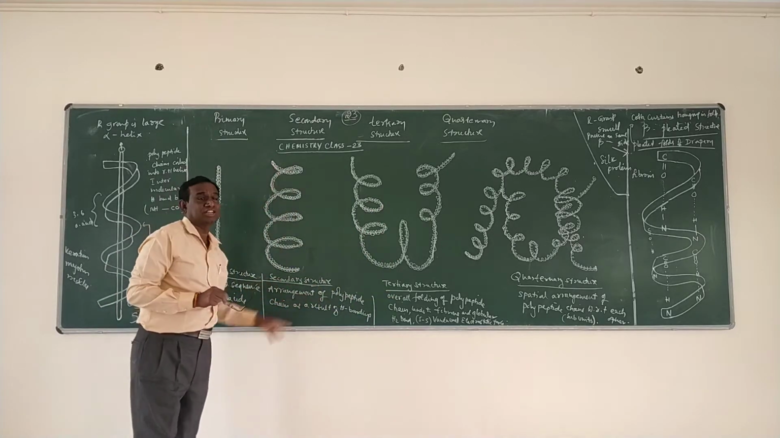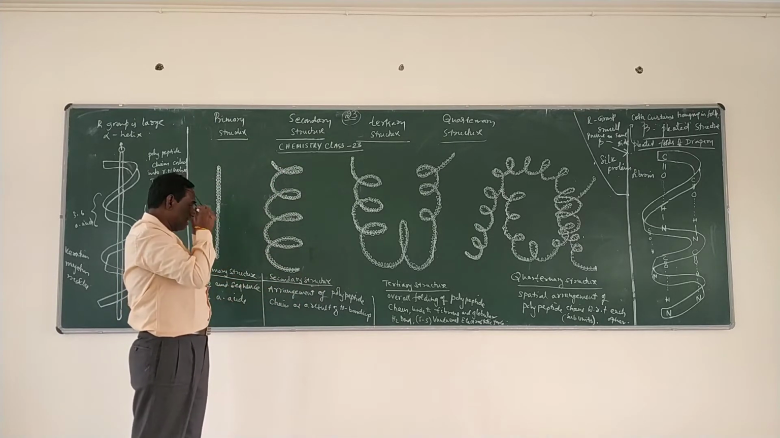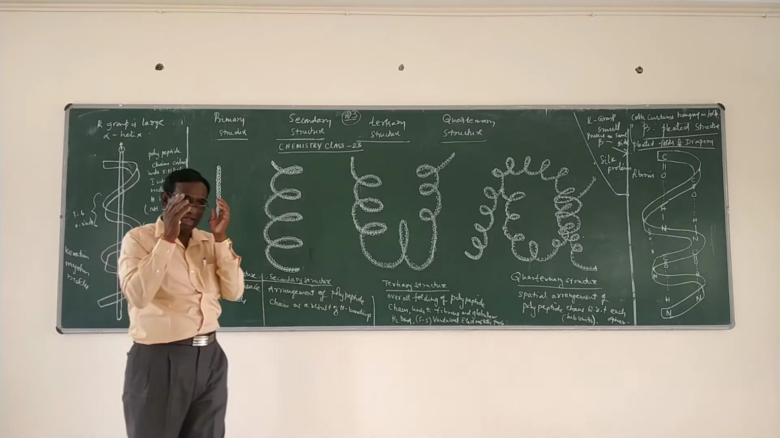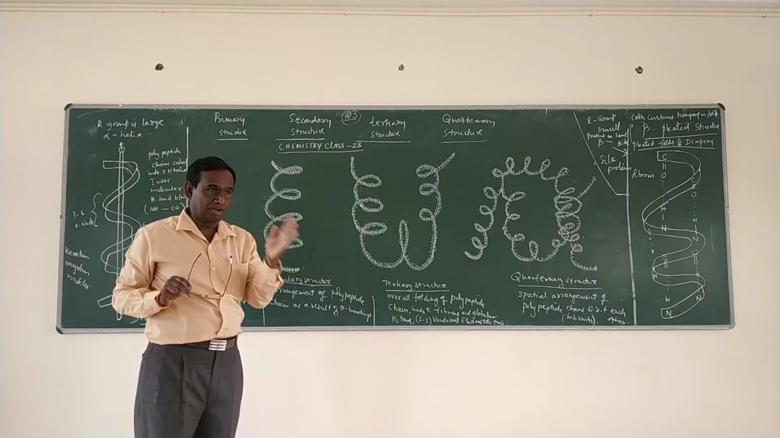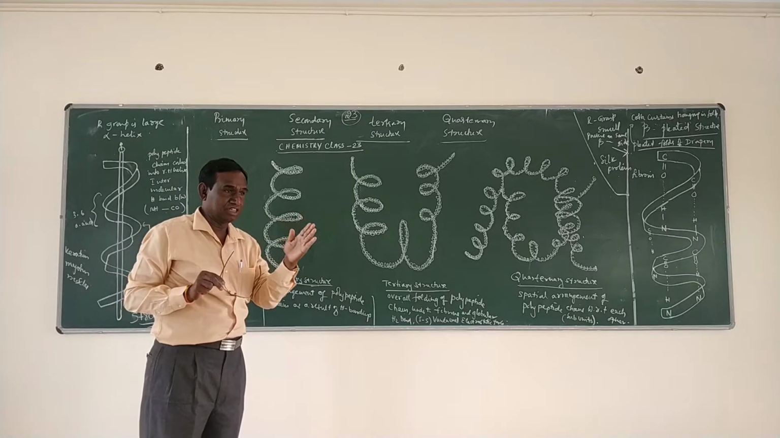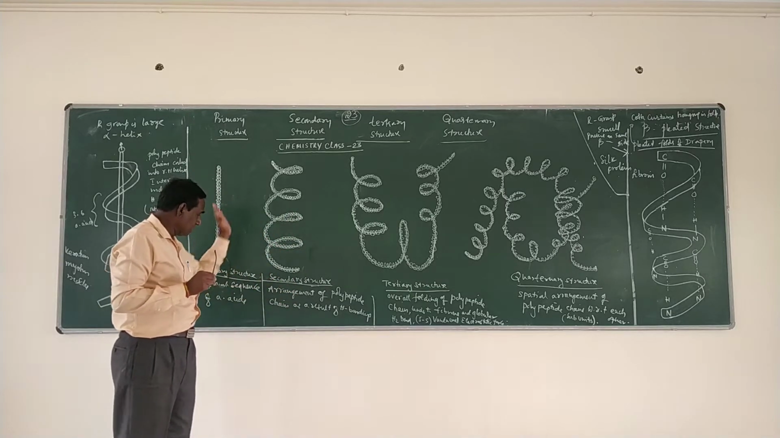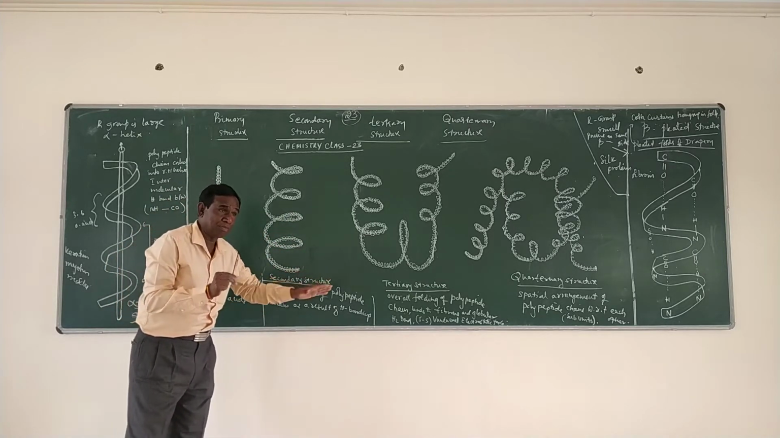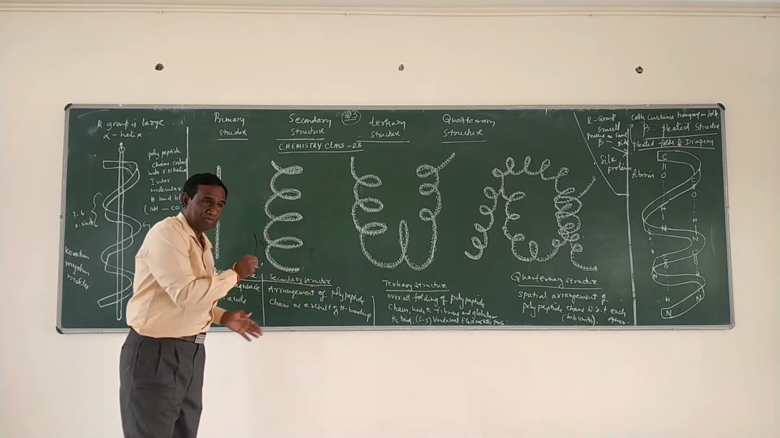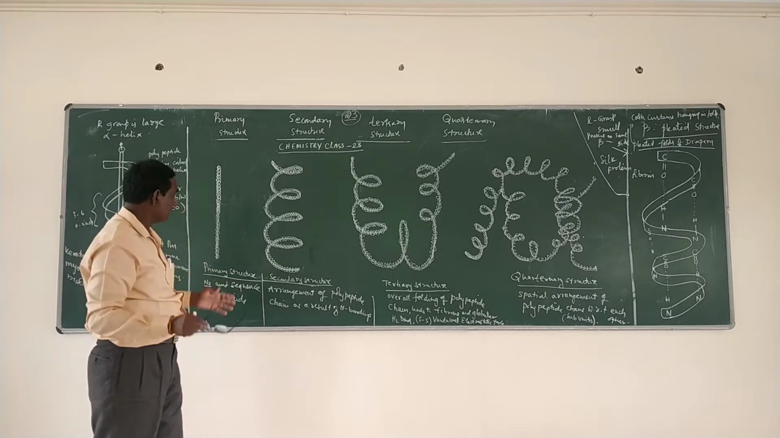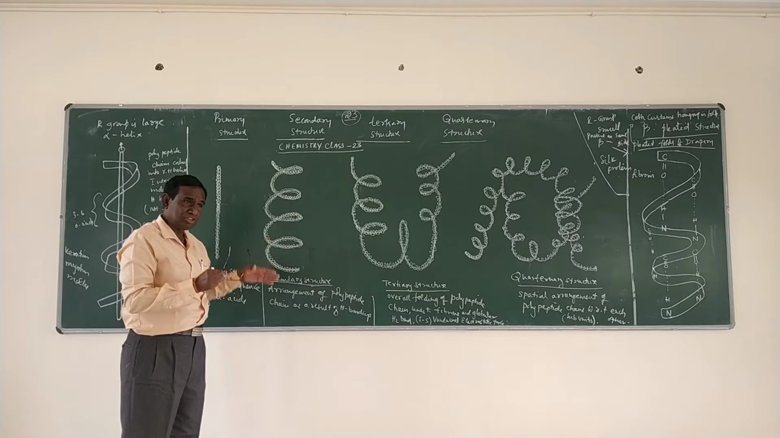Next, coming to the secondary structure. What is the secondary structure of protein? In the primary structure, one polypeptide chain is formed. A polypeptide chain contains a number of amino acids and a sequence of amino acids. Here in the secondary structure, the question is how these polypeptide chains are arranged. In the primary structure, the polypeptide chain is formed. In the secondary structure, we see the arrangement of the polypeptide chain. How actually are they arranged?